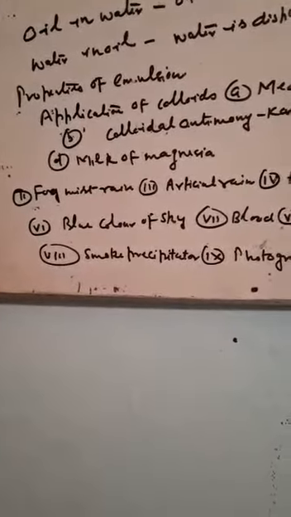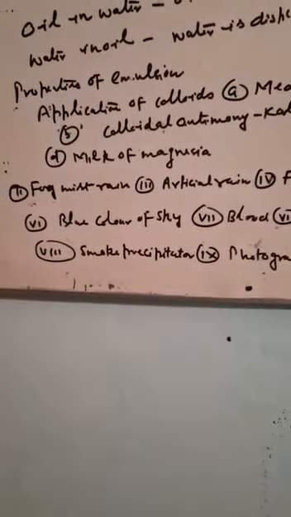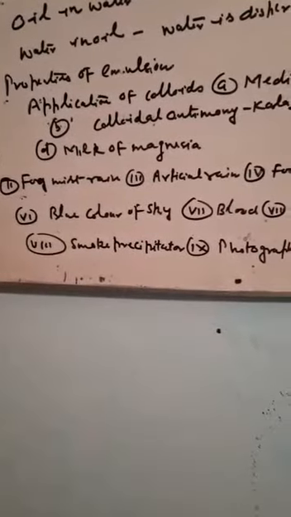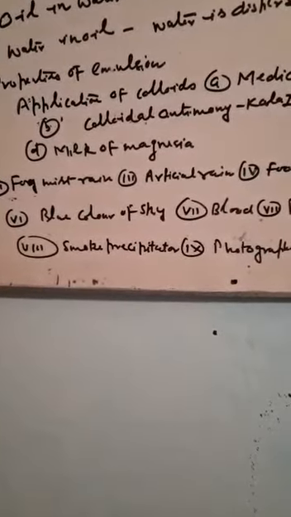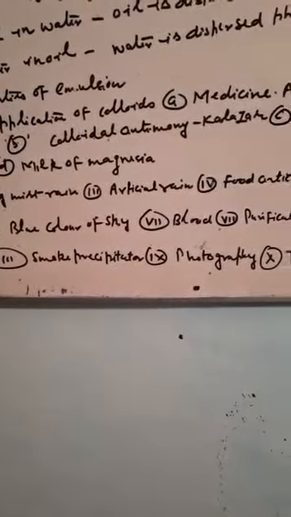Emulsions have properties like Tyndall effect, electrophoresis, etc. And emulsions can be used for different purposes, and that is very useful. We are using emulsions in our daily life. Emulsions can be tested to find whether it is oil in water or water in oil.